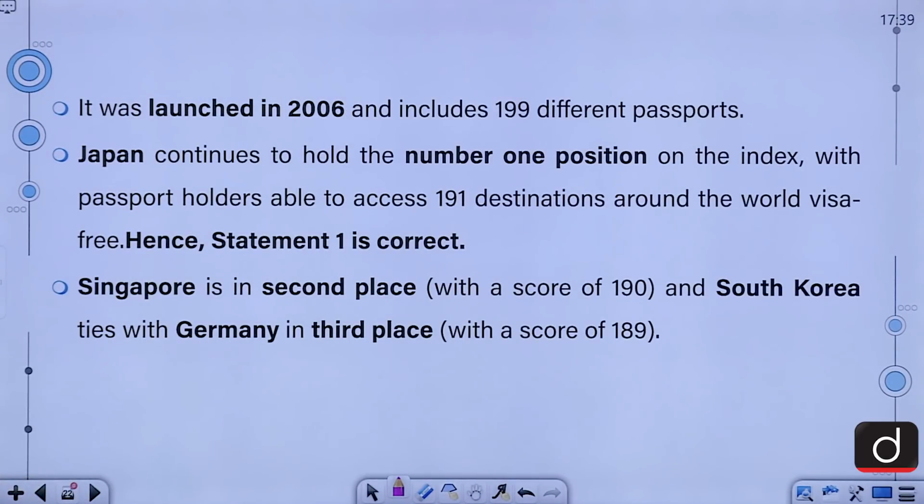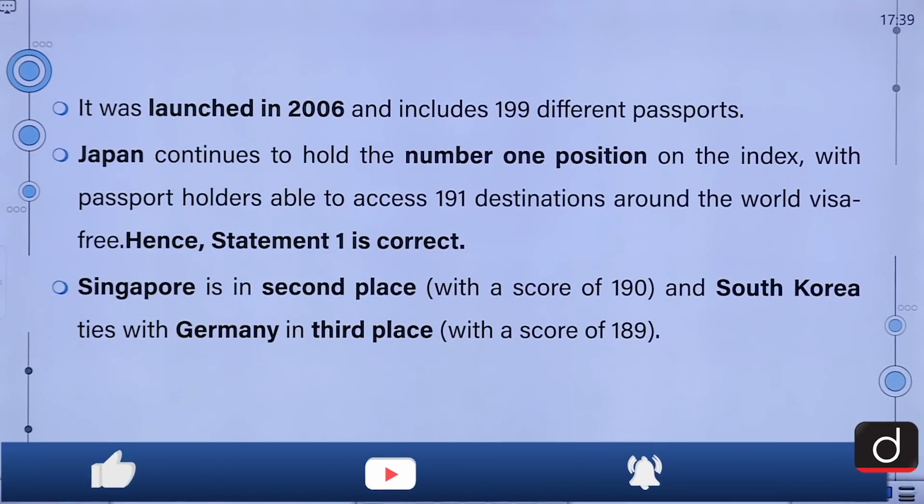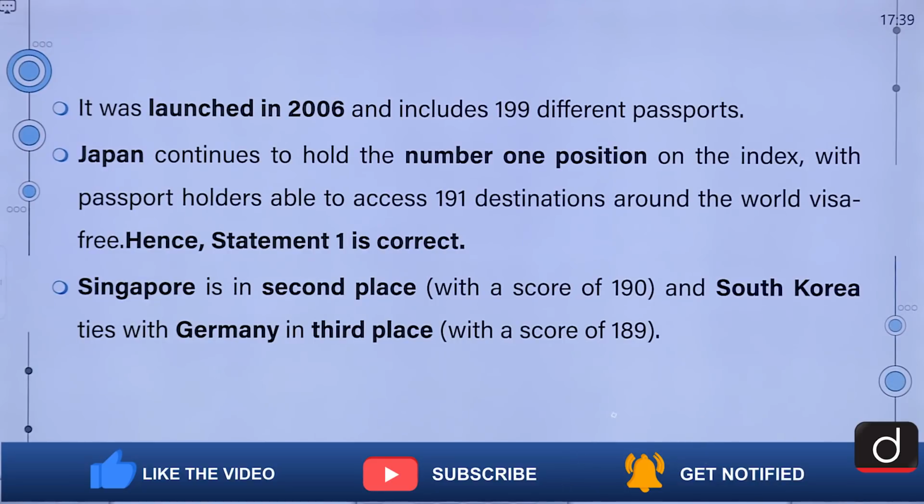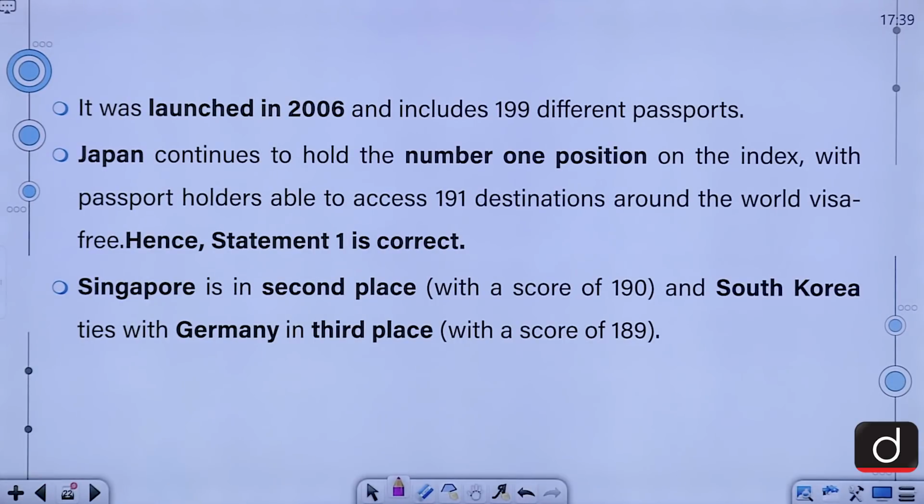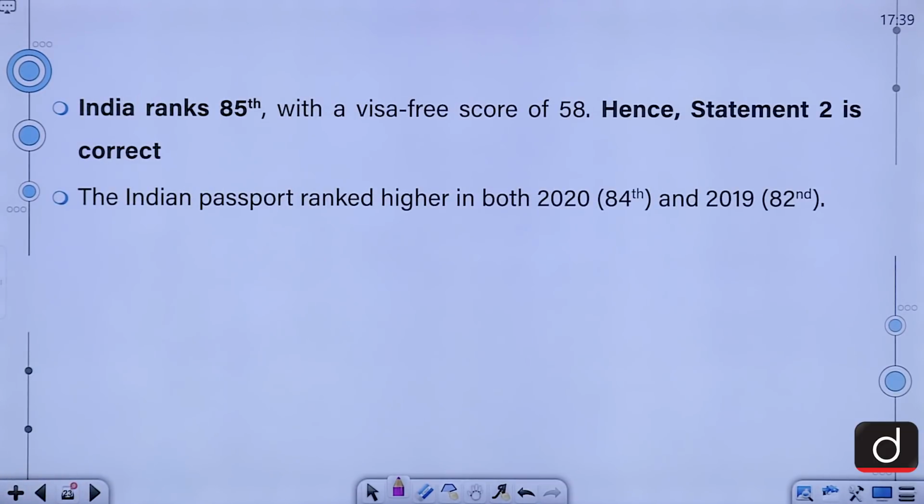It was launched in the year 2006 and includes 199 different passports. Japan continues to hold the number 1 position on the index, with passport holders able to access 191 destinations around the world visa-free. Singapore is in the second place with a score of 190. South Korea ties with Germany in third place with a score of 189. And India ranks 85th with a visa-free score of 58.